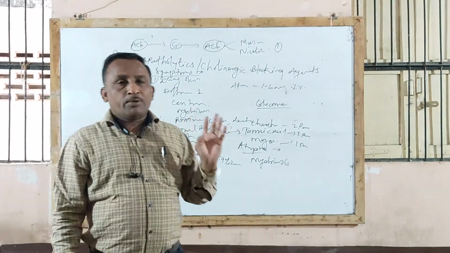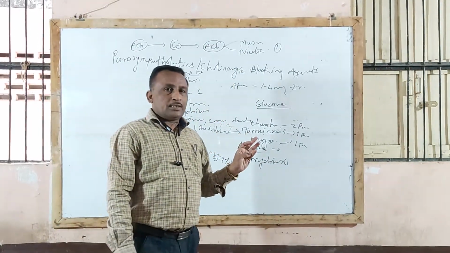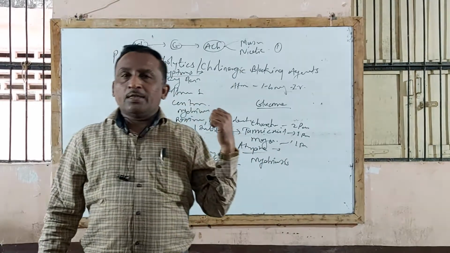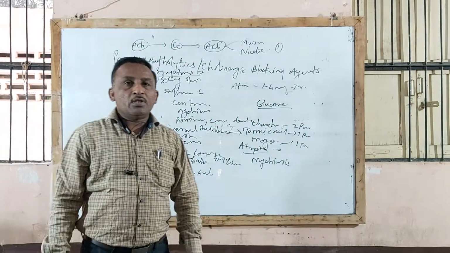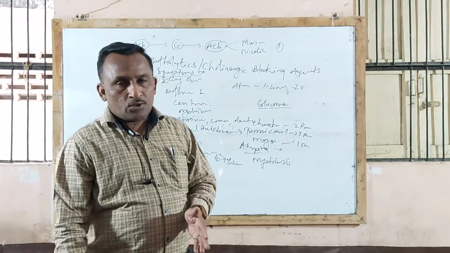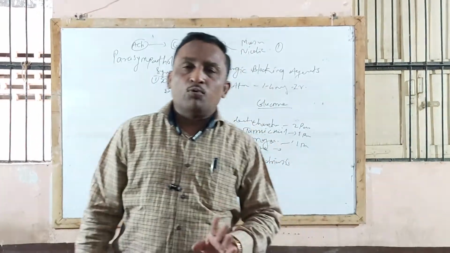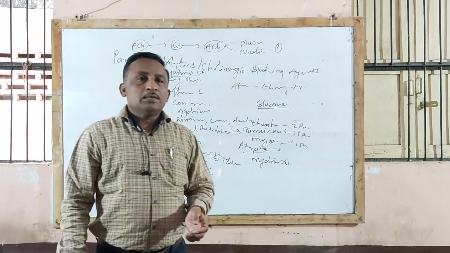So up till now we completed general pharmacology, then drugs acting on CNS, then drugs acting on the autonomic nervous system. Now next time we start with drugs acting on the cardiovascular system, that is CVS. Under that also about 4 chapters are going to be included. Next time we start with the drugs acting on CVS.